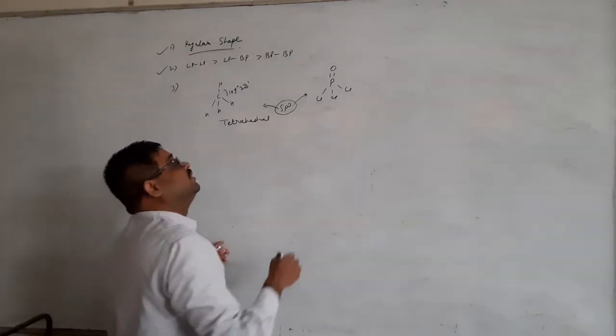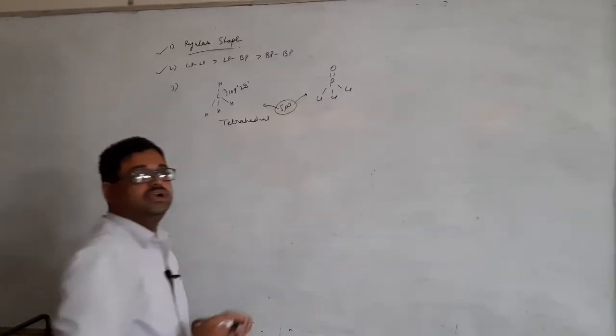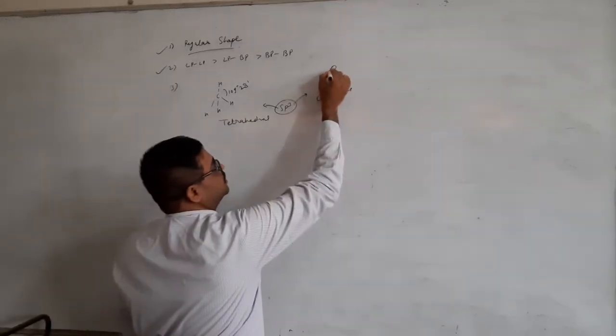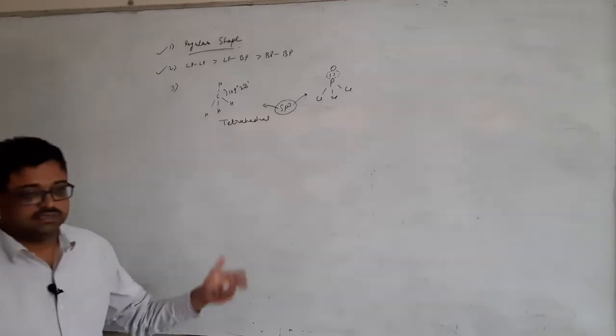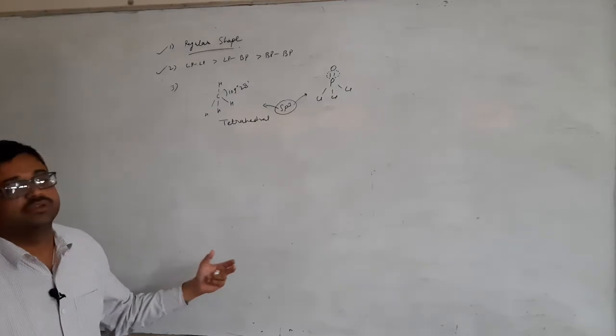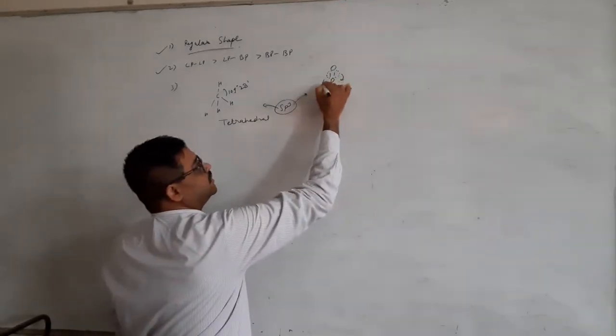In point number 3, this is a double bond, and due to the presence of the double bond, what happens? The electron cloud is there, and it occupies more space. This electron cloud occupying more space will repel these bond pairs.